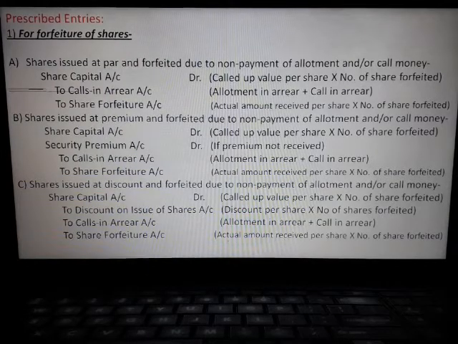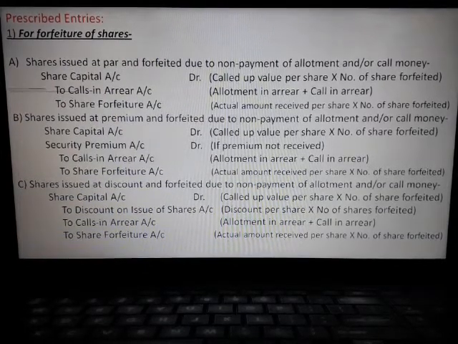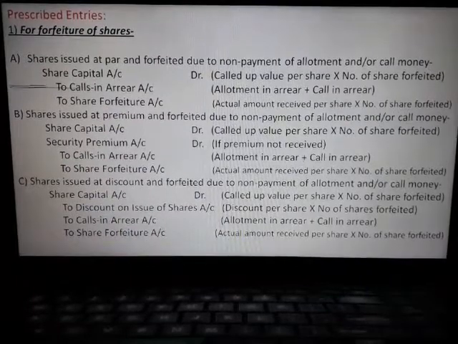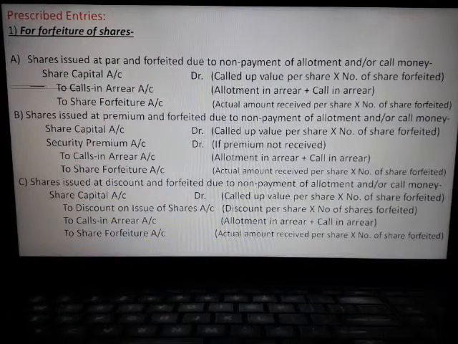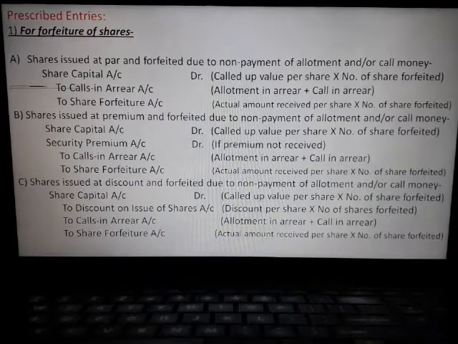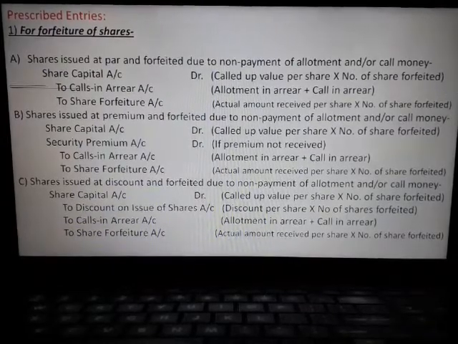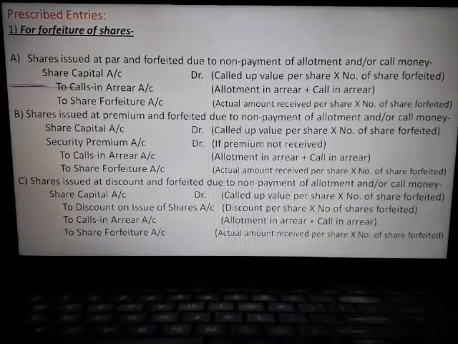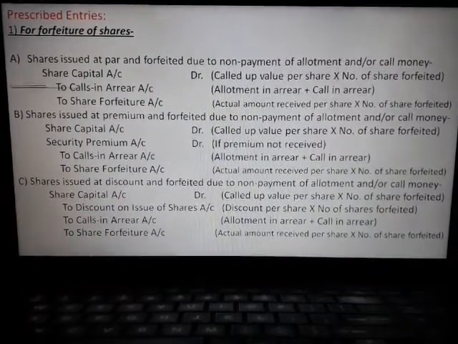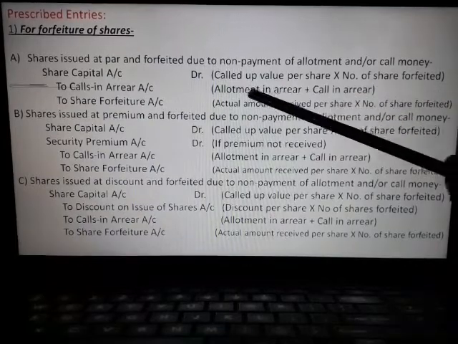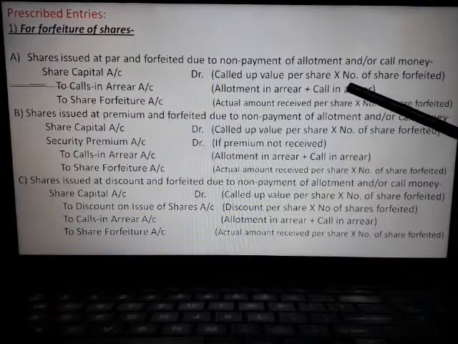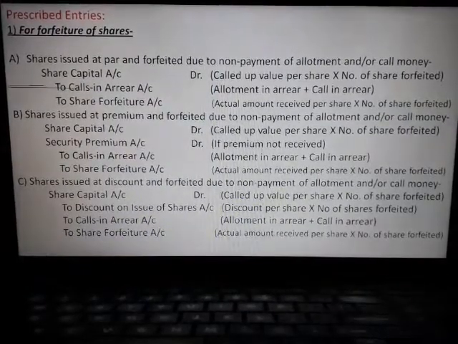If they called up to the final call, then application money plus allotment money plus call money will be the called up value per share, into number of shares forfeited. To calls in arrear account: if there is allotment in arrear as well as calls in arrear, both are to be added. If there is only calls in arrear, then only the call in arrear amount will be taken.